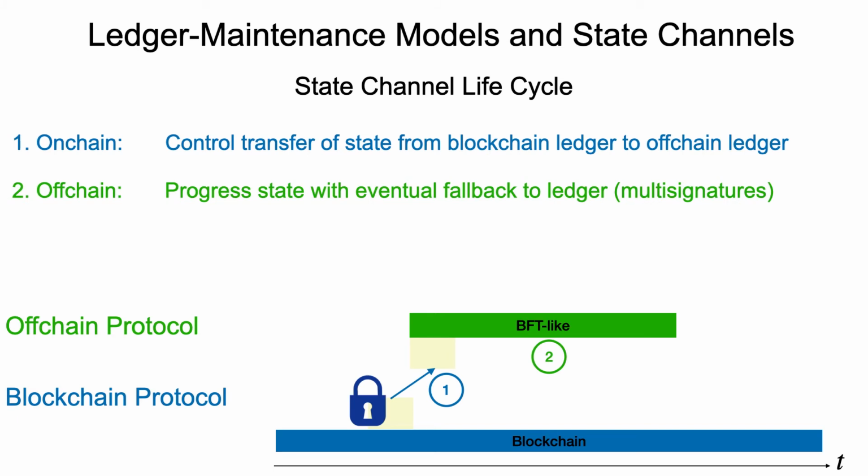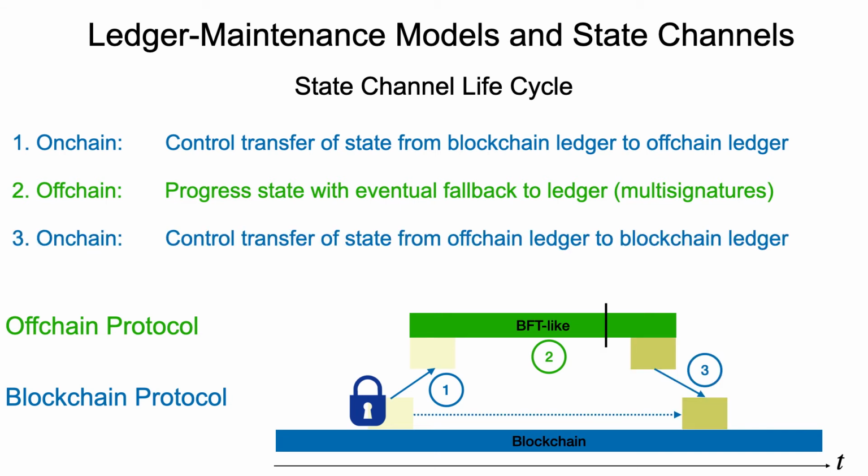The second stage is to progress state quasi-independently from the blockchain by means of a BFT-like protocol off-chain, using multi-signatures that can later be used as witnesses for events that happened on this off-chain protocol. And finally, at some point, there is a control transfer of state from the off-chain ledger back to the blockchain ledger to finish the execution of this state channel.